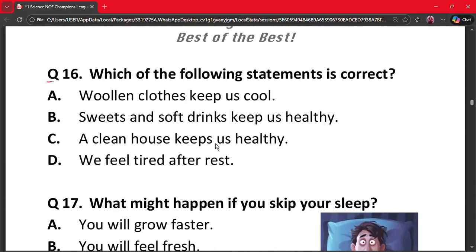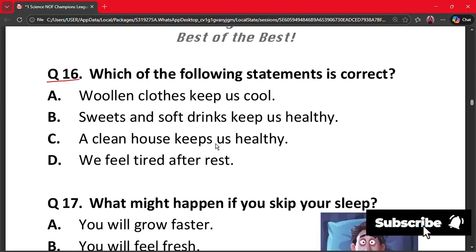Question number 16. Which of the following statements is correct? A. Woolen clothes keep us cool. B. Sweets and soft drinks keep us healthy. C. A clean house keeps us healthy. And D. We feel tired after rest. The correct option is option C.